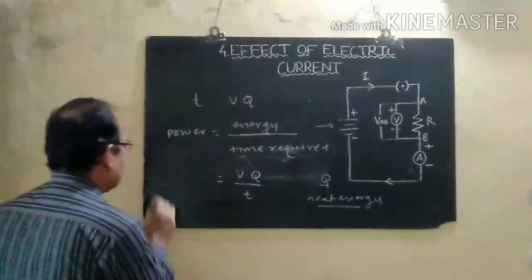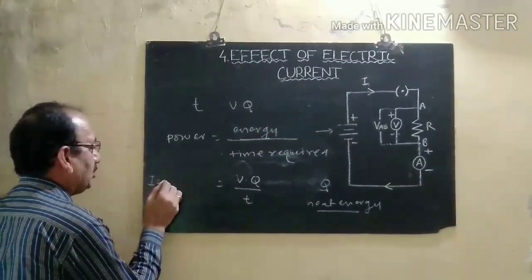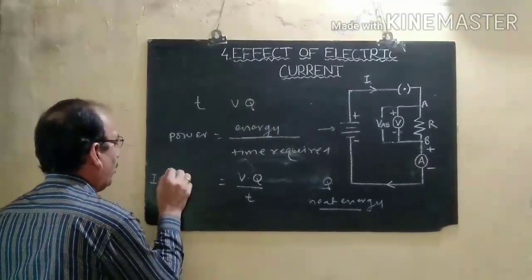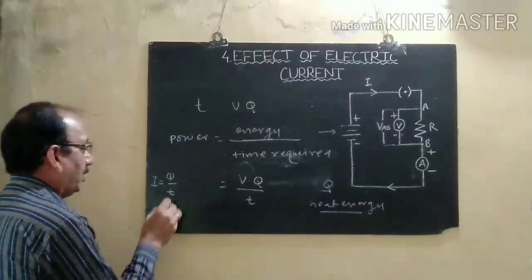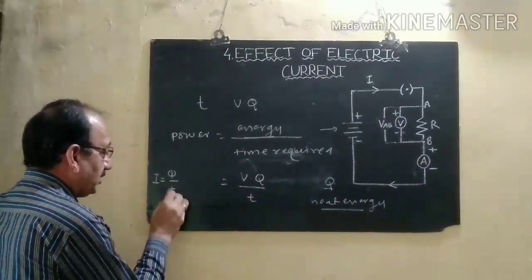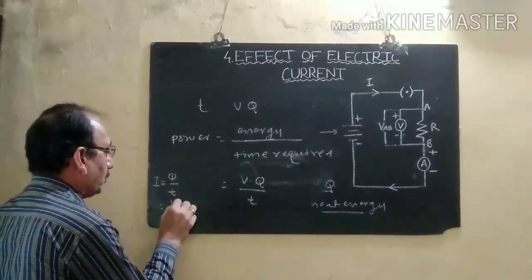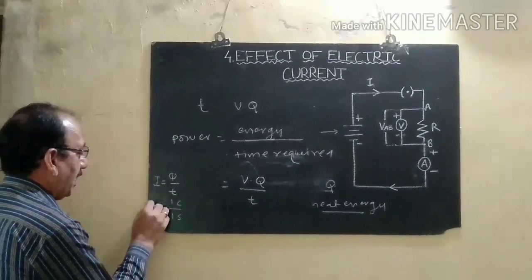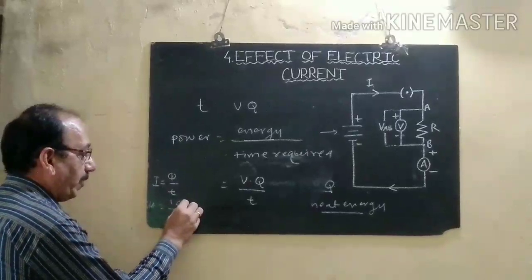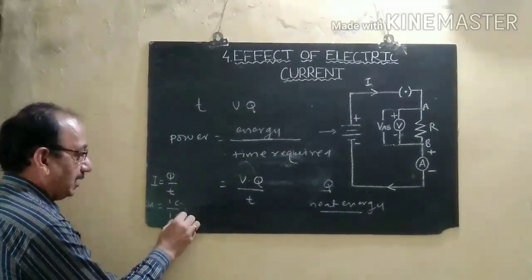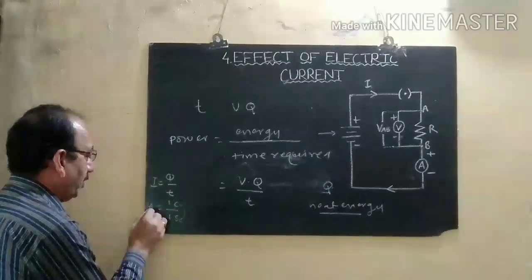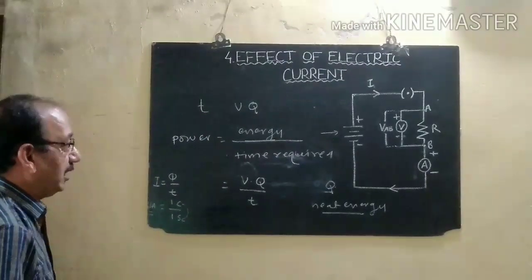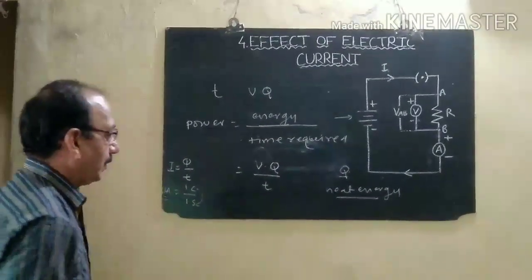But what is current? Current is the ratio of Q upon T. You always measure charge in coulombs, time in seconds, and electrical current in amperes. When 1 coulomb of charge flows through the electrical circuit for 1 second, we can say the current flowing through the electrical circuit is 1 ampere.